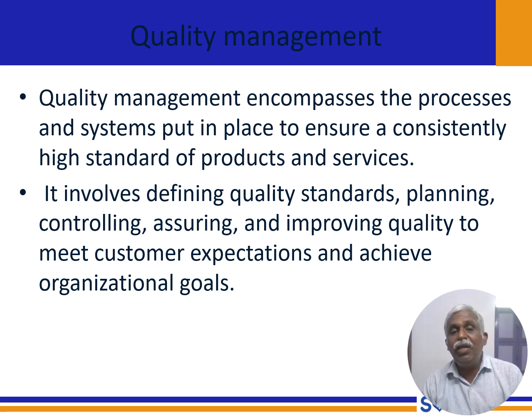So quality involves defining standard, planning, controlling, assuring, and improving quality to meet customer expectation and achieve organization goal. At one end we have the organization goal. That goal is fixed based on the customer feedback. Customer feedback mixing with the organization goal, then we take it for standard. Specify our standards, then go for planning, controlling, assuring, and improving quality to meet customer expectation and achieve organization goal.